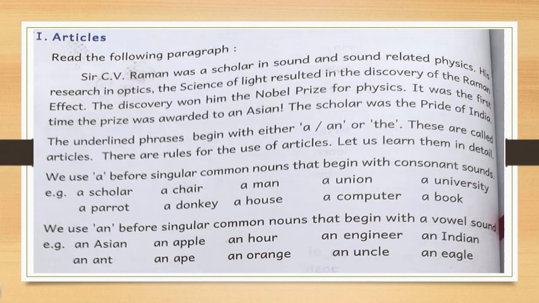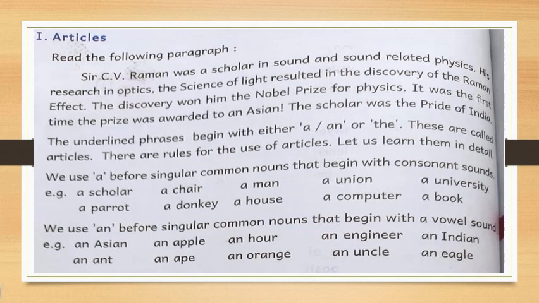Now, the underlined phrases begin with either a or an or the. These are called articles. There are rules for the use of articles. Let us learn them in detail. So, you cannot write a or an or the wherever you like. There are some particular rules. You have to follow them. Okay. So, the first rule is we use a before singular common nouns that begin with consonant sounds.